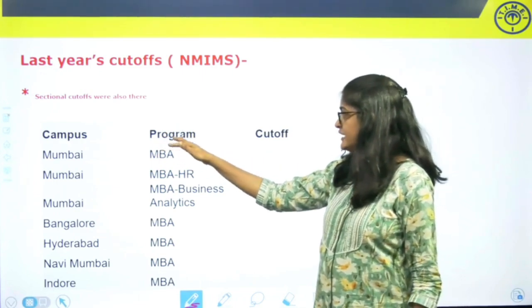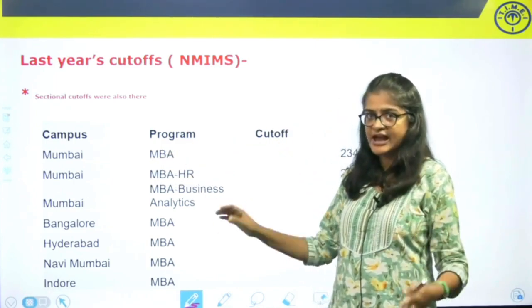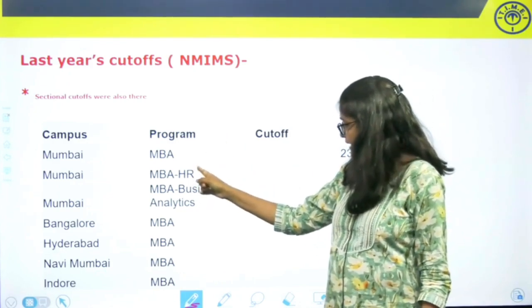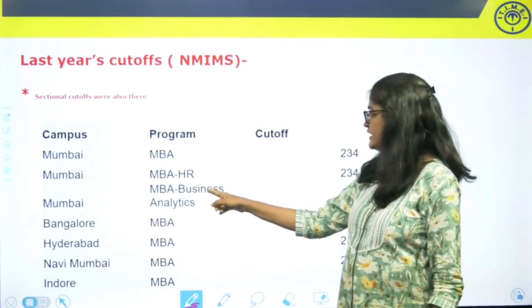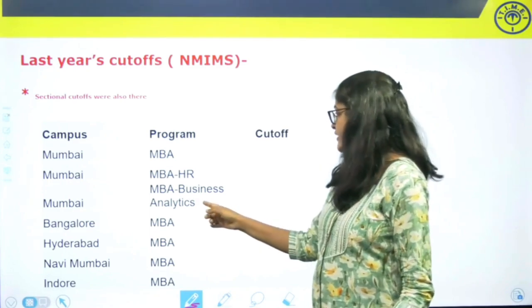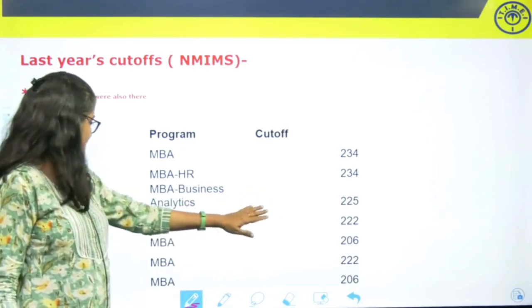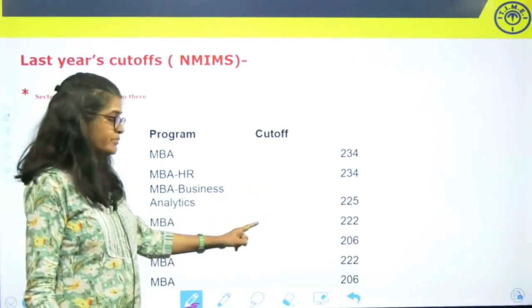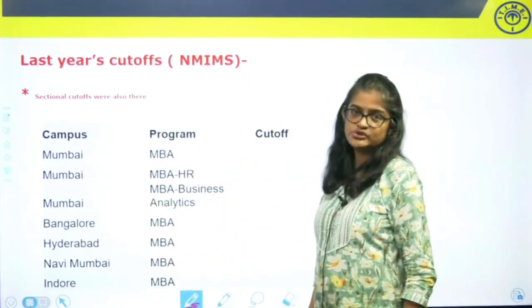So, for the MBA program in the Mumbai campus, which is their flagship course, the cutoff was 234. For the MBA HR program also, it was 234. For the business analytics program, the cutoff was 225. Then in the Bangalore campus, the cutoff was 222. Hyderabad, it was 206. Navi Mumbai was 222, and for Indore it was 206.